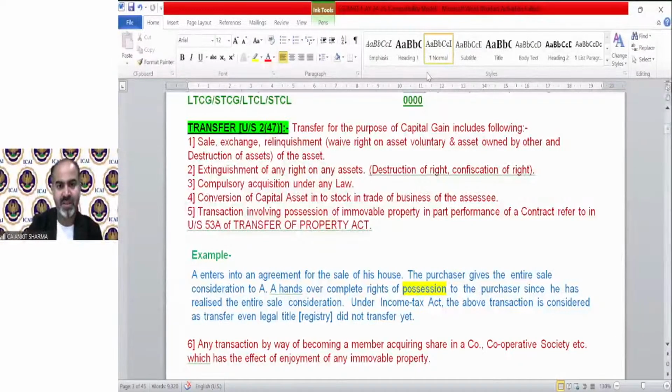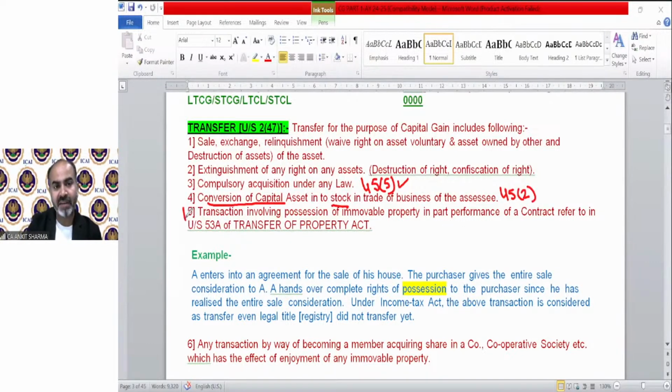What is the meaning of this? We have a specific and detailed provision regarding this under section 45(5). So compulsory acquisition under any law, we are going to discuss when we discuss section 45(5) in detail: what is the meaning, what is the implication, etc. Again, conversion of capital asset into stock in trade, we have a specific section for this also, section 45(2). Detailed provision, including the meaning and implication, will be discussed under section 45(2). So these point number 3 and 4, I am not going to discuss here in detail.